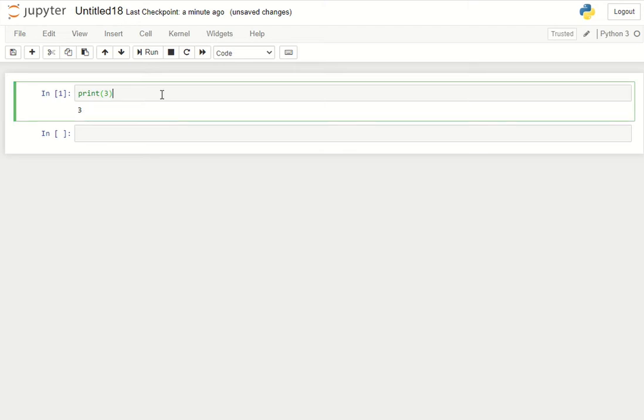Here you want to add some more information in terms of comments. So how do you do that? To do commenting in Python, we have to use this symbol, the hash symbol, and then write your comment.